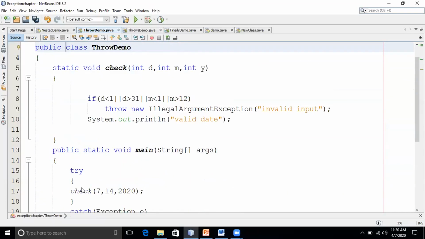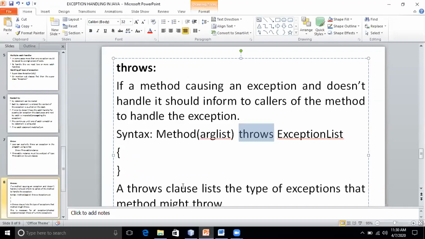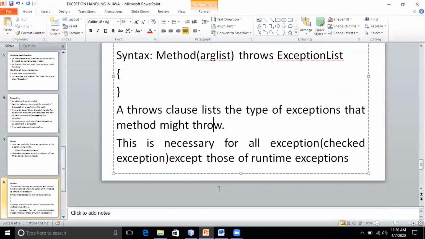Okay, why? Because we have to indicate only the checked exception. Now you can see here throws. Can you see this point? This is necessary for all exceptions except those of runtime exceptions. So we have to indicate if it is checked exception. If it is runtime exception, no need to indicate.